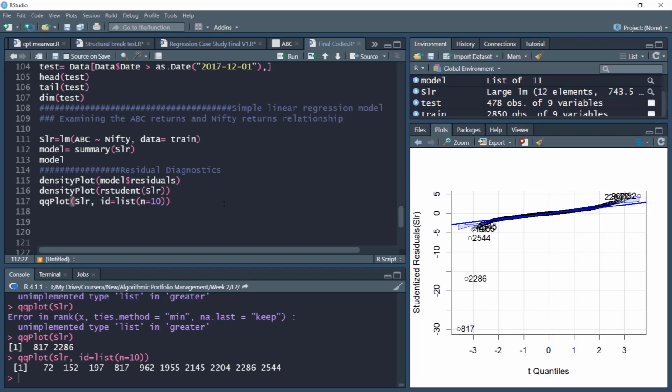We can see that most of the time the residuals are along the normal line. The straight line indicates the normal line. The observations that deviate from the straight line indicate deviations from normality. And we can see some of the fitted observations on the extreme left and right end. These observations deviate from the normal distribution. Normal distribution here is represented by the straight blue line.